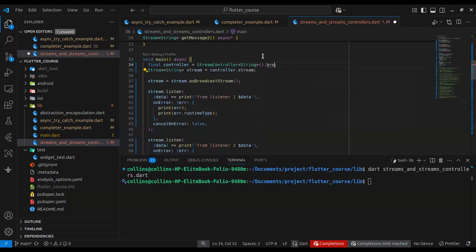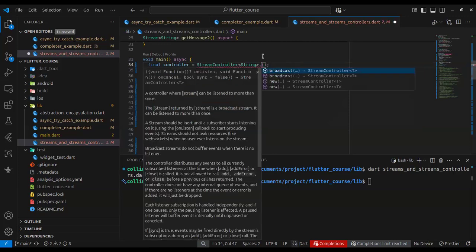Okay, so this is what it should be. You're supposed to call it before you create it. Let's look at it. Okay, this is a named constructor. You know, Dart has the concept of named constructors, right? So instead of this, this is what we do. This is how to create a broadcast stream controller. So with this, we should be able to listen to this stream twice.